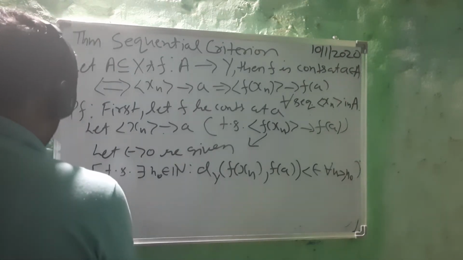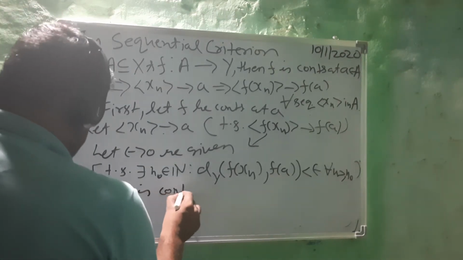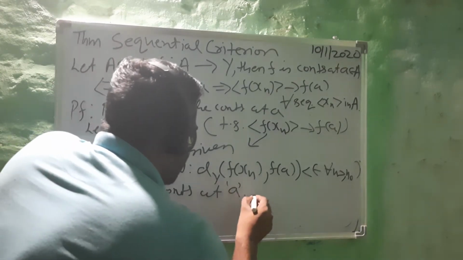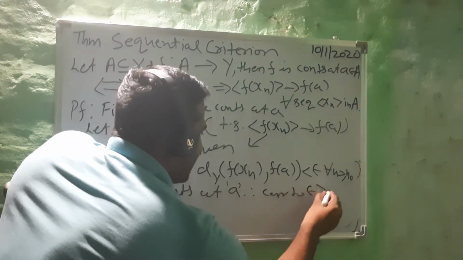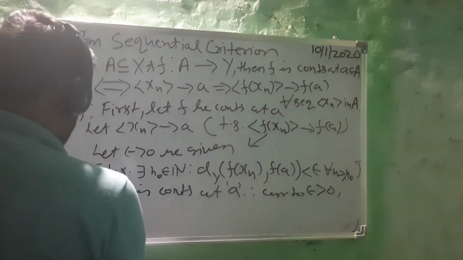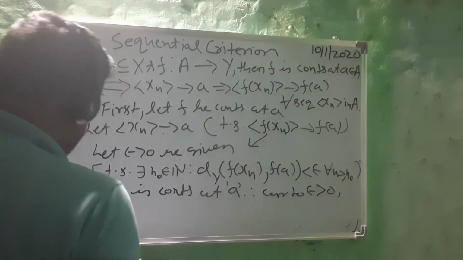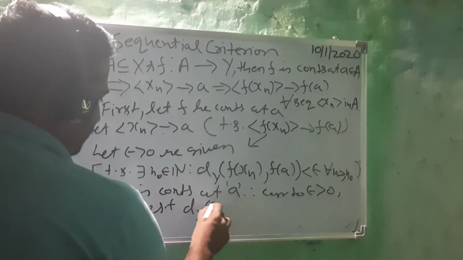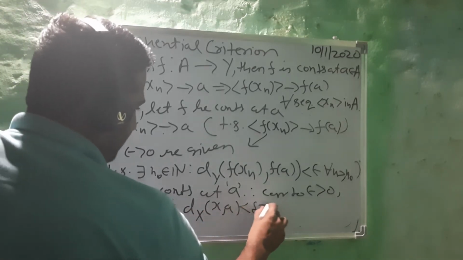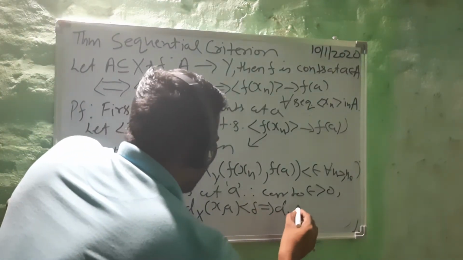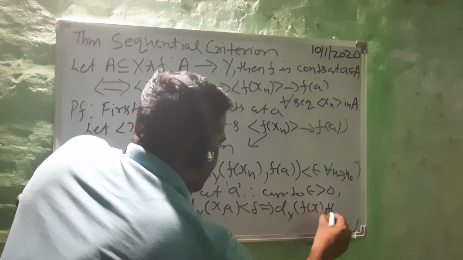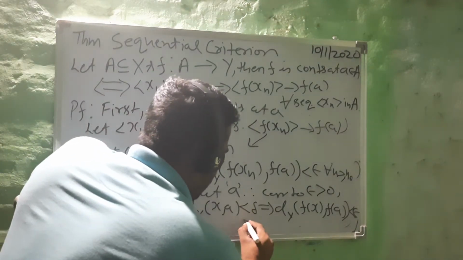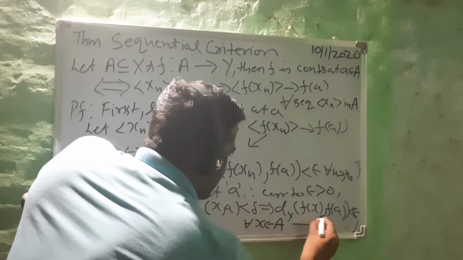As f is continuous at a, therefore corresponding to epsilon greater than 0, there exists delta greater than 0 such that d(x, a) less than delta must imply dY(f(x), f(a)) less than epsilon, for all x belonging to A. Name it equation number 1.